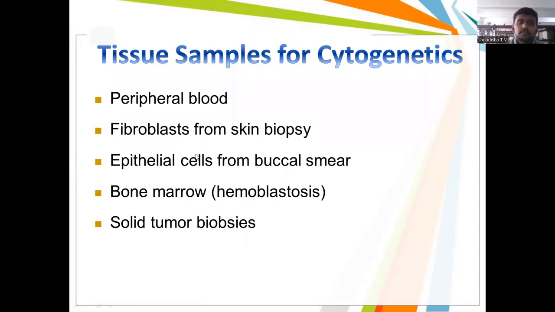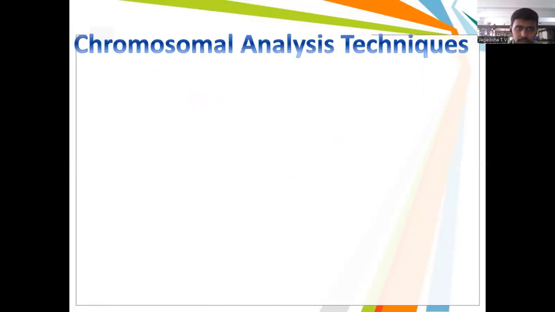So the first sample is peripheral blood, and the second sample is fibroblast from the skin biopsy, and epithelial cells from the buccal smear, bone marrow, that is called hemoblastosis, and solid tumor biopsy can also be taken to rule out, in cytogenetics, whether a chromosomal abnormality is there or not.